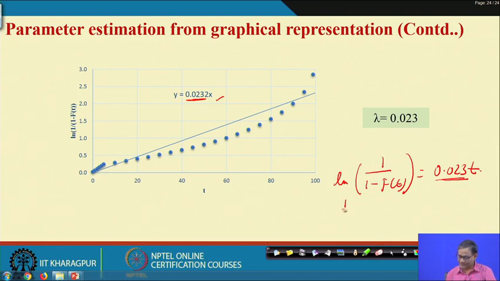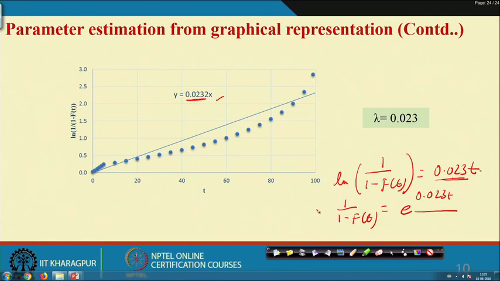So, then 1 by 1 minus f(t) equals e to the power of this one, 0.023 t, just e to the power minus this.